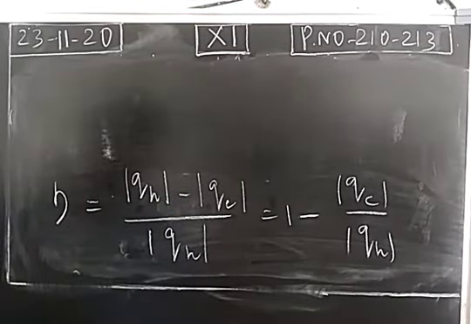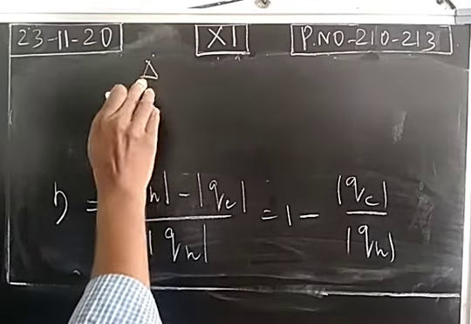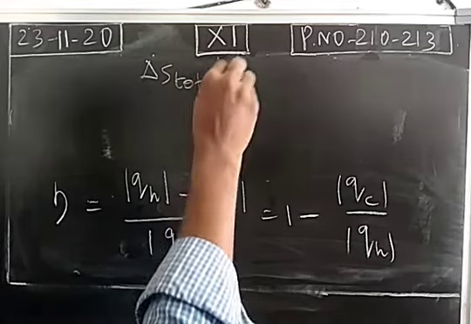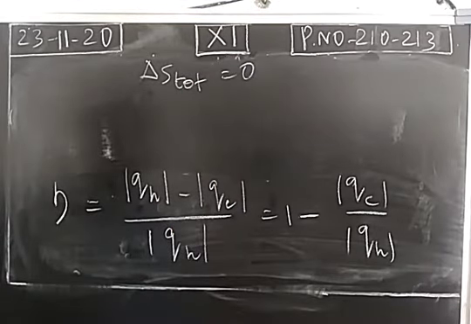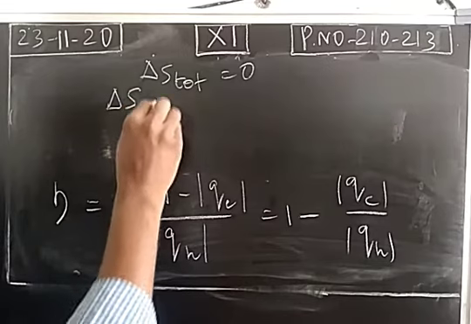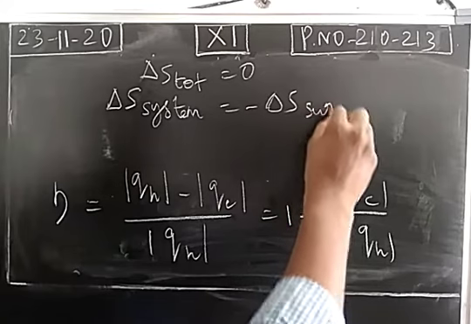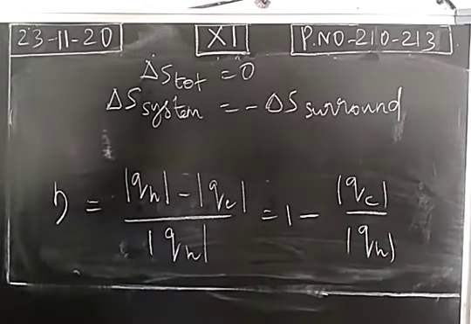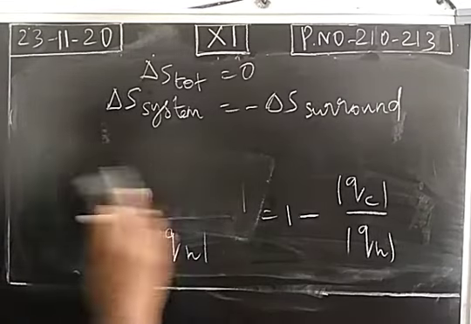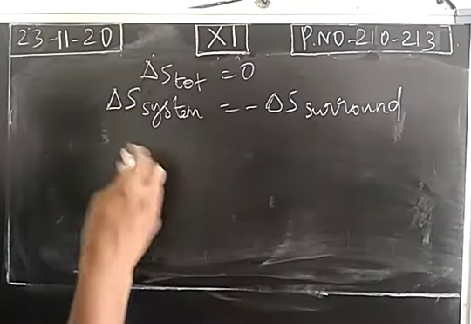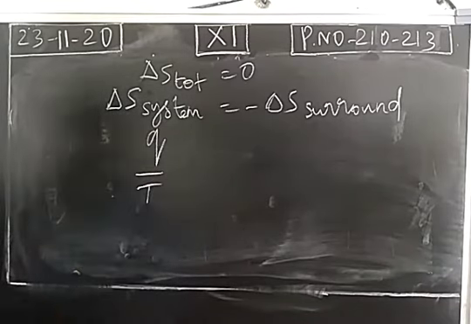Consider a reversible process. For a reversible cyclic process, we already said the total entropy change is equal to 0. Total entropy change 0. That means if the entropy change in the system is positive, the entropy change in the surrounding will be a negative value. This is for a reversible cyclic process. We know the formula for entropy: the ratio of heat changes to the temperature of the system. Okay. So S is nothing but Q by T. This we already studied.